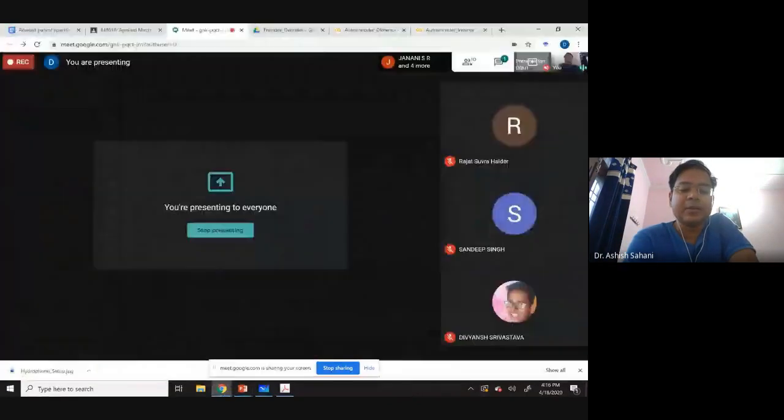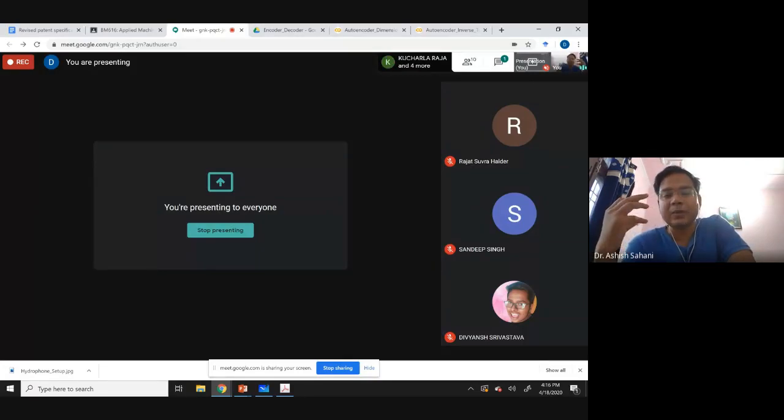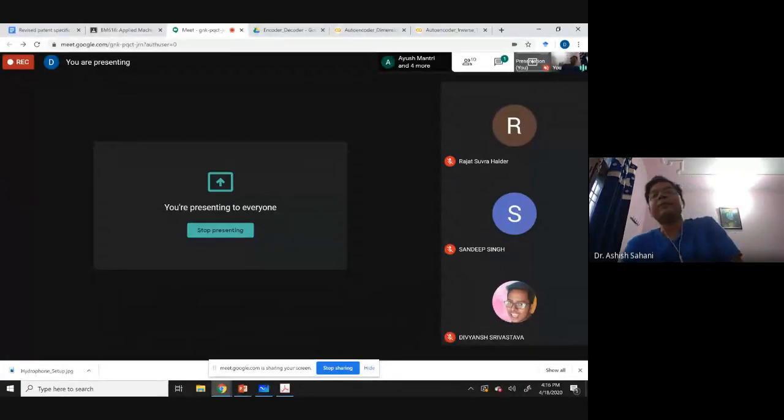For example, the kind of transmission which is occurring on this Google Meet right now. This can be an example where you have a video being transmitted, but you can increase the efficiency by a lot if you can really compress the data dimensionality. So this is a very efficient way of data dimensionality reduction. And this has another application.